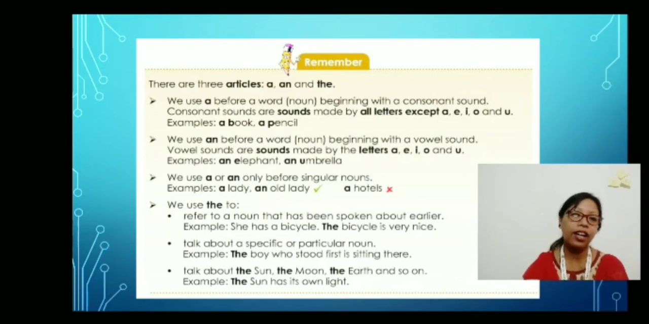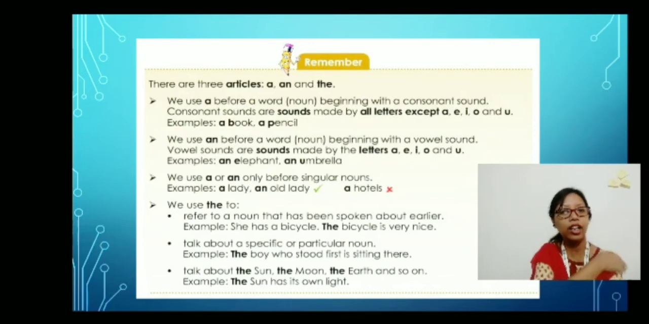A lady, an old lady, okay? Here we will be using a and an. Why? Because we are talking about one single lady. But when it is hotels, we cannot say a hotels. We don't use a in that sense. We use only hotels. So this is about a and an. Okay. Remember, other than using them with the consonant and the vowel, a and an are also used only before singular nouns.